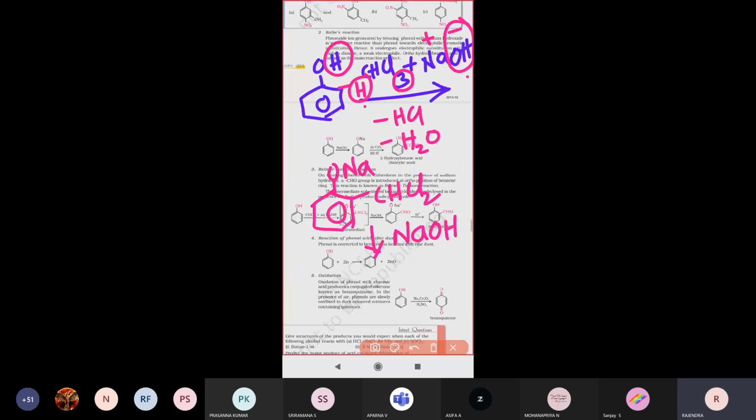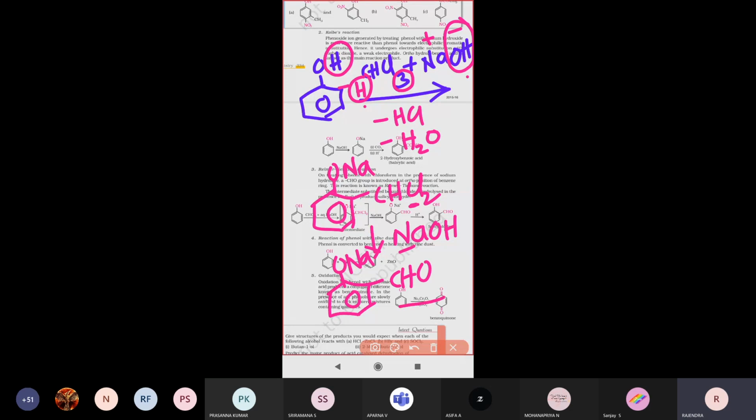When treated with sodium hydroxide, the aldehyde group forms with ONa, and an aldehyde group attaches. NaCl, sodium and chlorine, is lost, and the aldehyde forms.